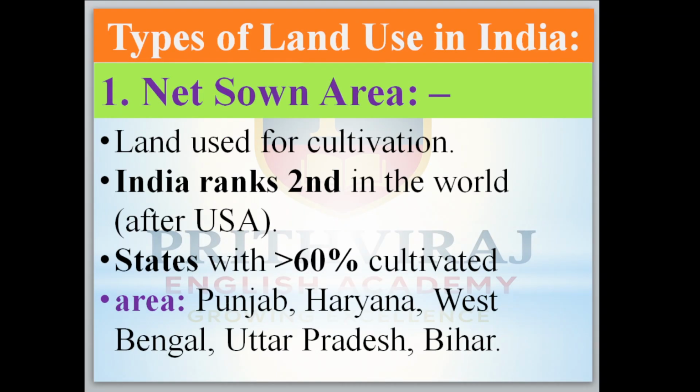Now come to the types of land use in India. One is net sown area, that is, the land under agriculture, land used for cultivation. India ranks second in the world after the USA in net sown area. States with more than 60% cultivated land are Punjab, Haryana, West Bengal, Uttar Pradesh and Bihar. Here more than 60% of the land is under the net sown area, the cultivation category.